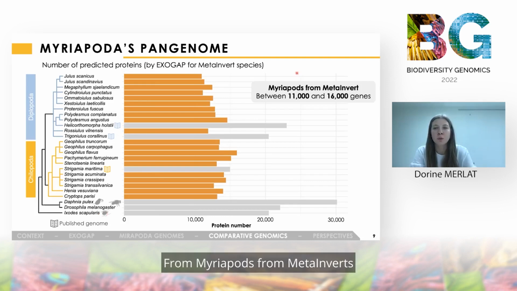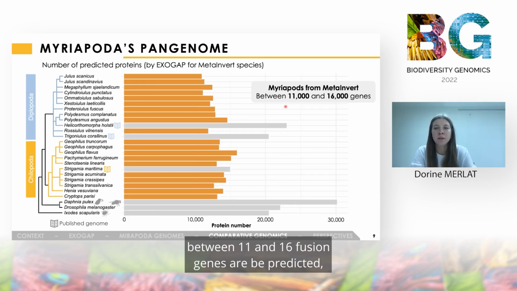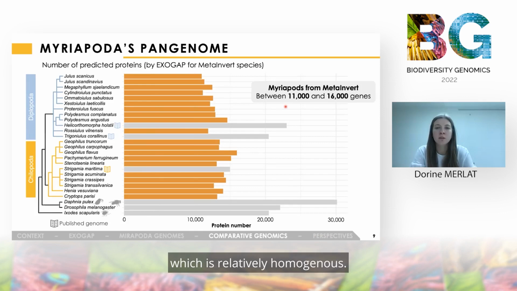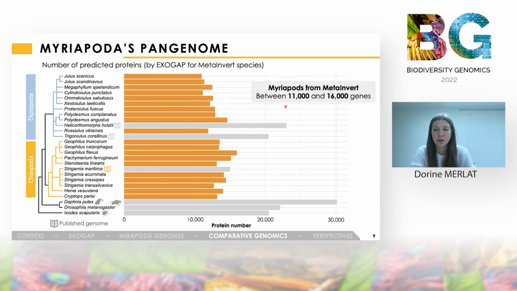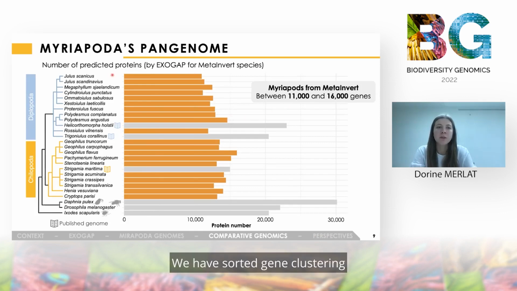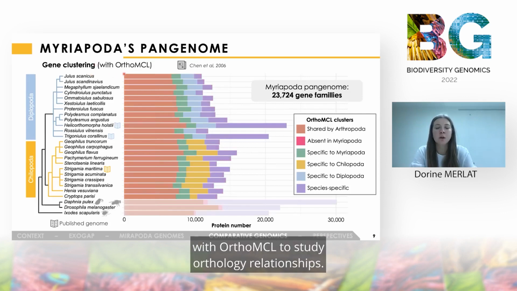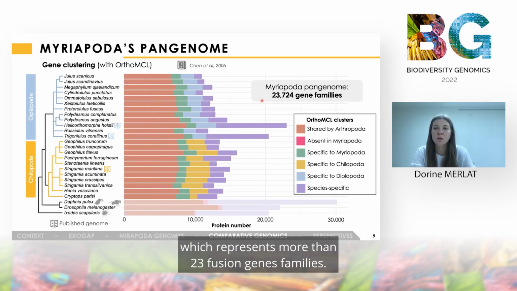For myriapods from MetaInvert, between 11 and 16,000 genes are predicted, which is relatively homogeneous. We also did gene clustering with OrthoMCL to study orthology relationships. This allows us to define the myriapod pangenome, which represents more than 23,000 gene families.